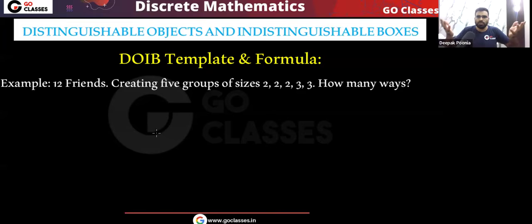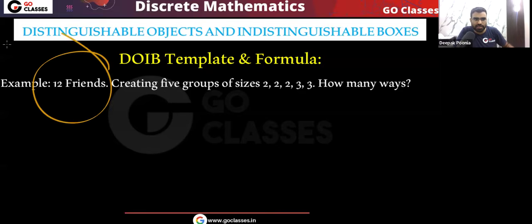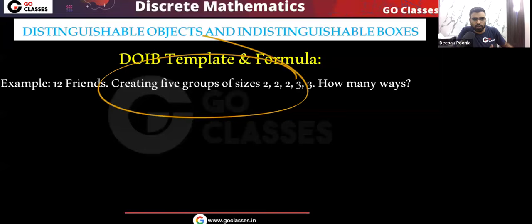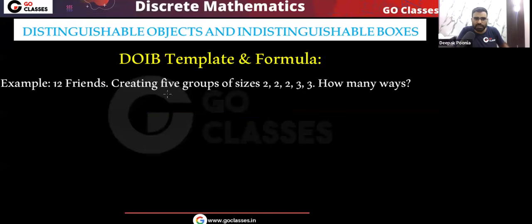These are unlabeled, yes or no? Okay, this is what we do. By default these groups are unlabeled. So you can see this is a DOIB template because we have distinct objects. 12 friends are there, these are the distinct objects, and we want to distribute them into 5 groups, and the groups are unlabeled. So I can say we need to distribute them into 5 identical boxes. So this is DOIB template.